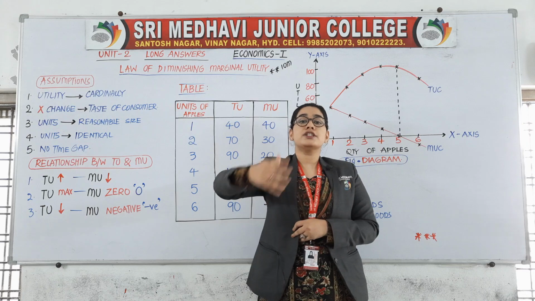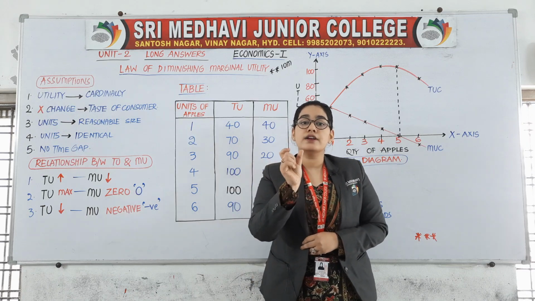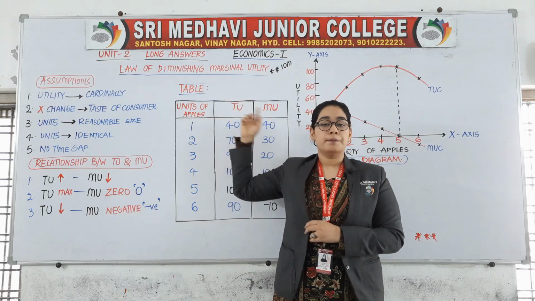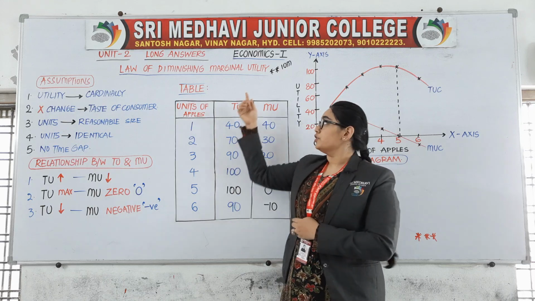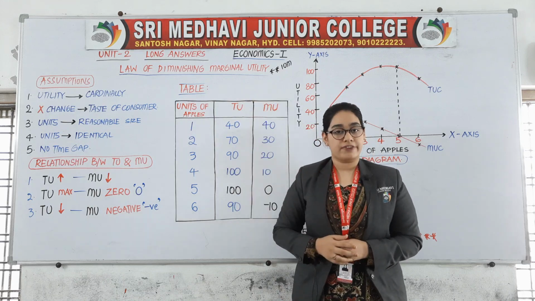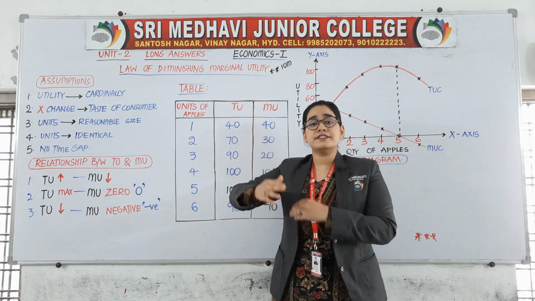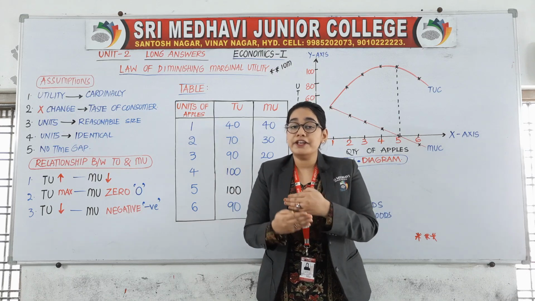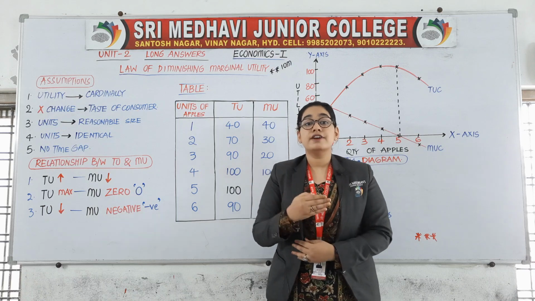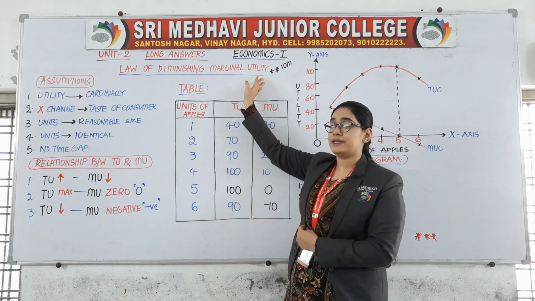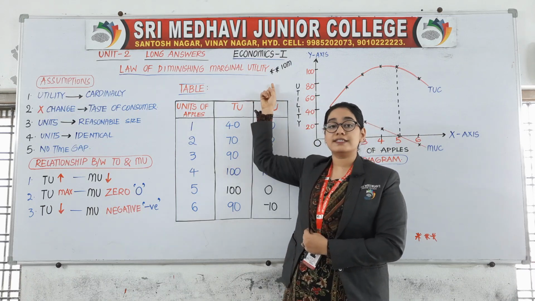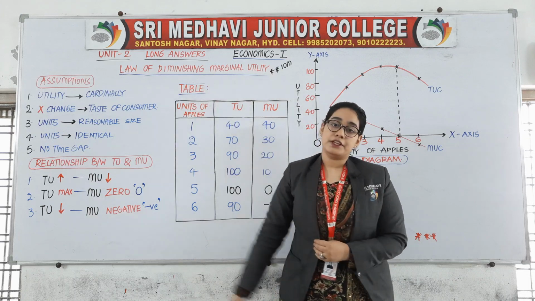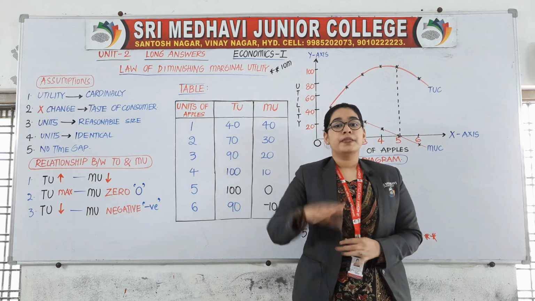So these additional biscuits are known as marginal. Marginal means additional. Utility means satisfaction. So as we increase the number of additional units, our satisfaction will diminish. Diminish means which will decrease.